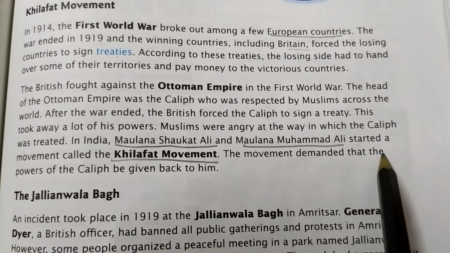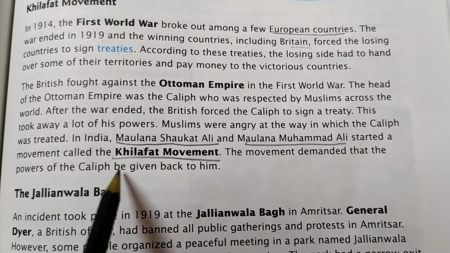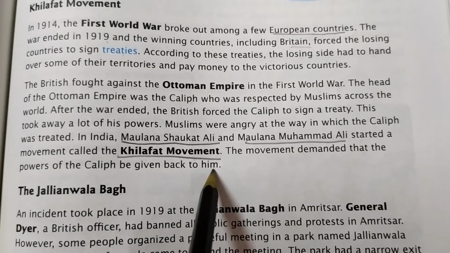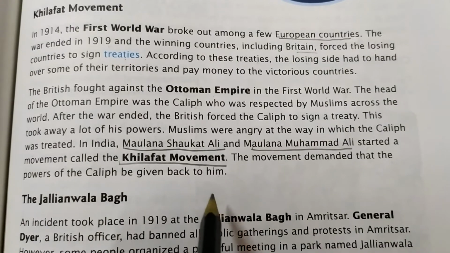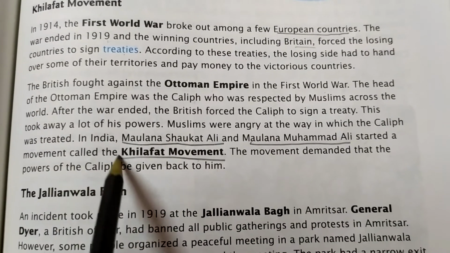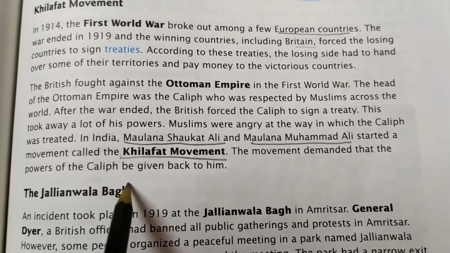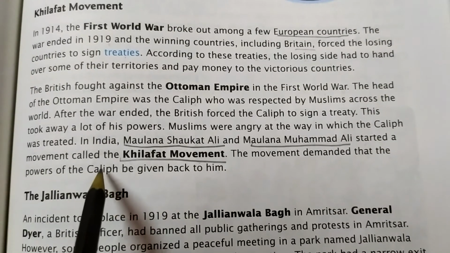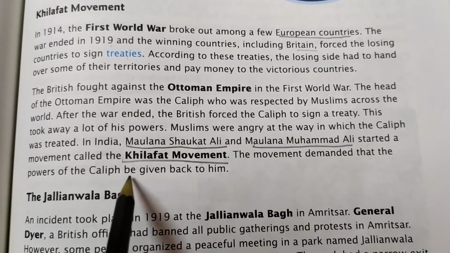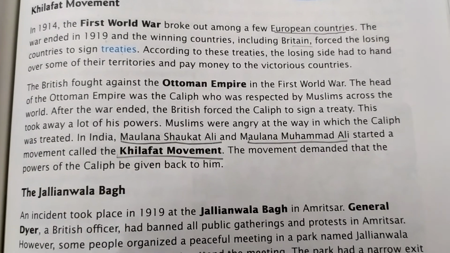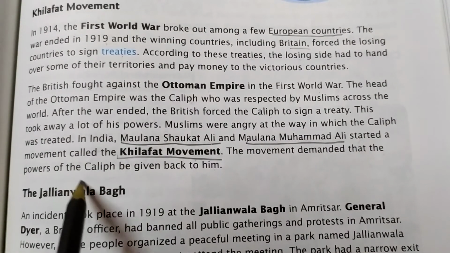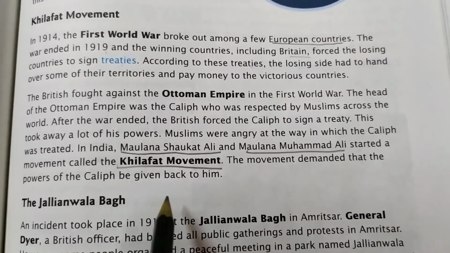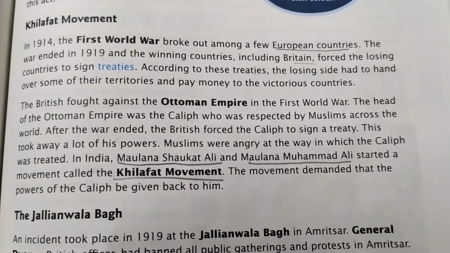The movement demanded that the powers of the Caliph be given back to him. So the main aim of the Khilafat movement was that the Caliph, the head of the Ottoman Empire, who was respected by all Muslims across the world, should get his power back. This was the main objective of the Khilafat movement.